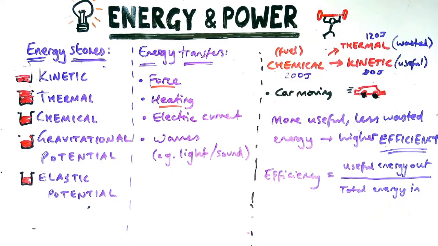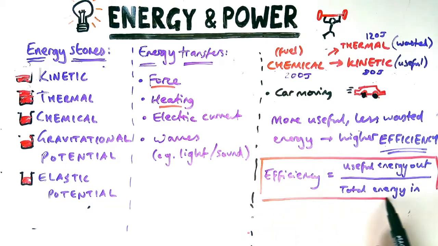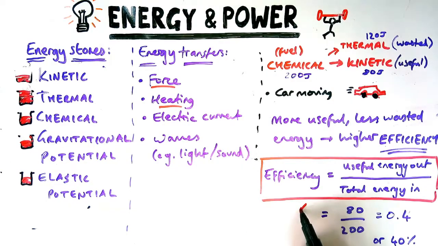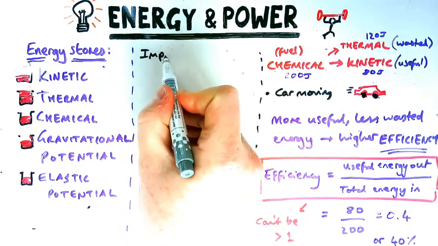To calculate the efficiency, I divide the useful energy out by the total energy in. So in this example, I've got 80 joules out, I put 200 in, so overall that equals 0.4, or as a percentage, that would equal 40% if you times by 100 to make it a percentage. Now, efficiency can never be bigger than 1, because that would mean you're getting more energy out than you're putting in, which we know cannot happen.